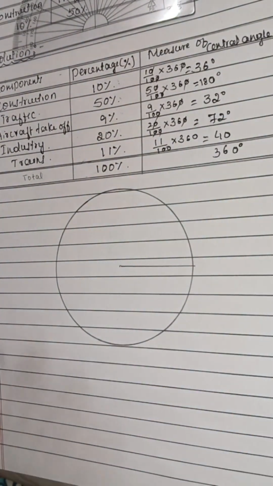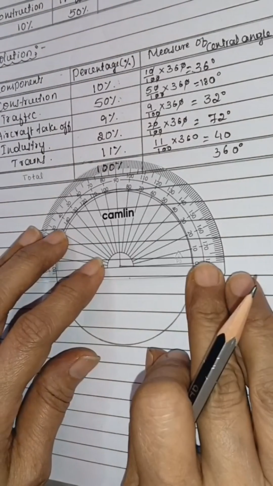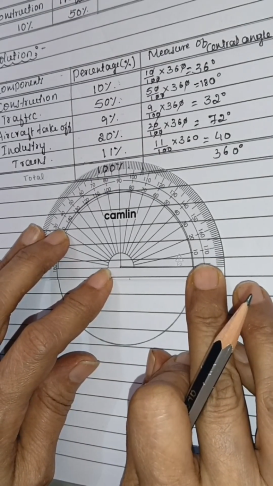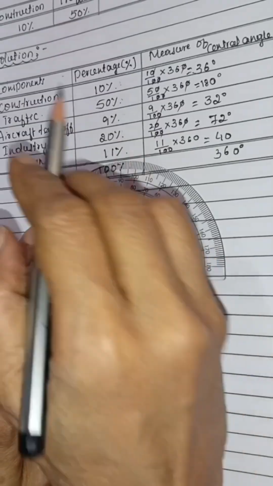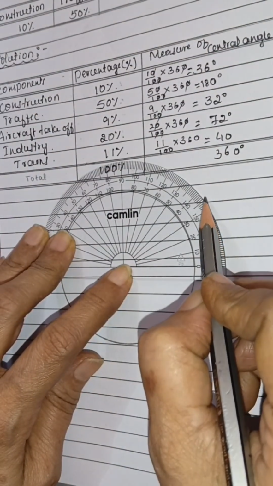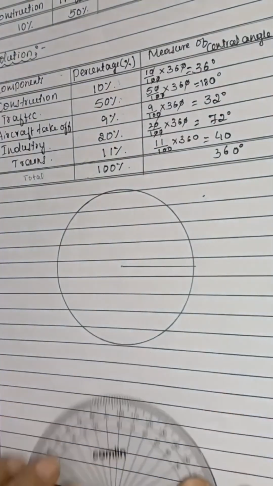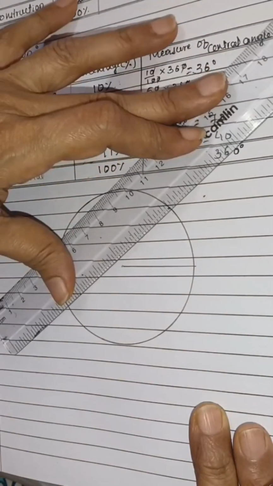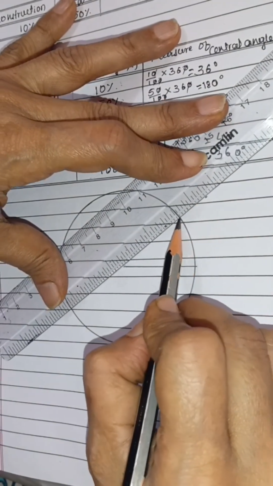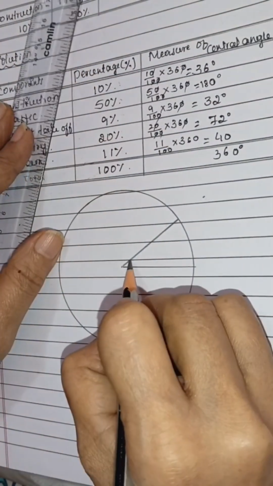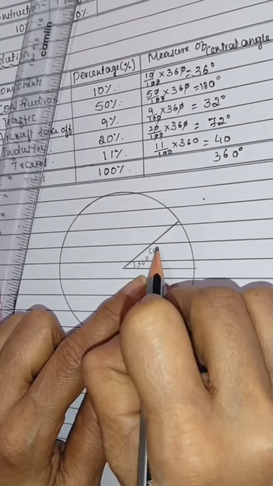Okay. Then we have to show through. First we'll take construction. Construction is 36 degree. Keep your protractor on the center of the circle. Then this radius should coincide with the line of the protractor, and this 36 degree. Start from here, 35, and this is 36. Okay. Now draw a line to this. See, this is 36 degree. This is construction.